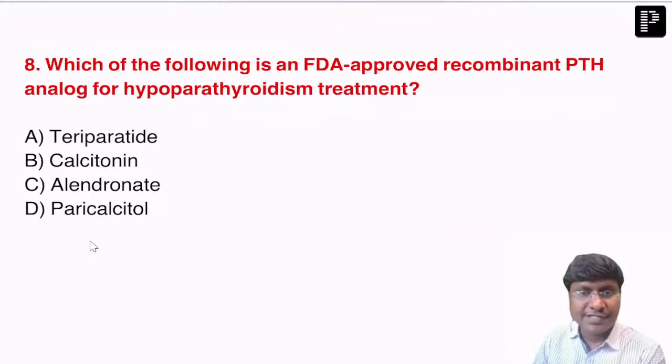Which of the following is an FDA-approved recombinant parathyroid hormone analog for hypoparathyroidism treatment?